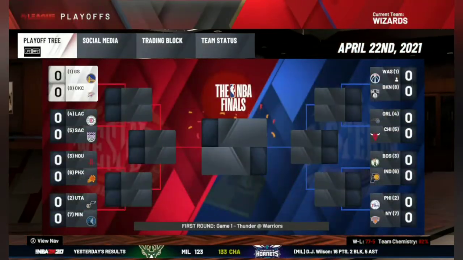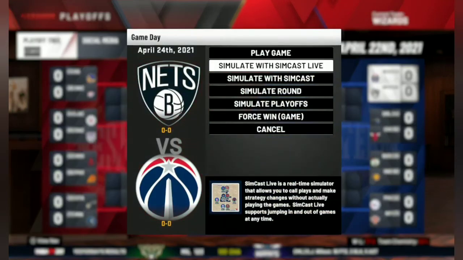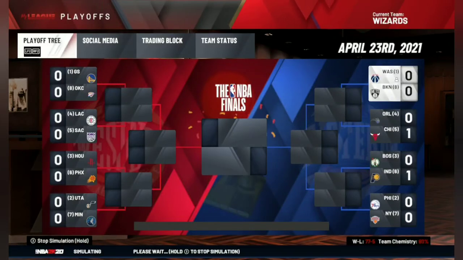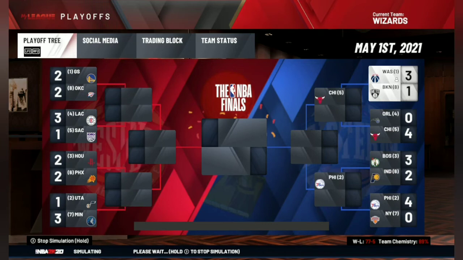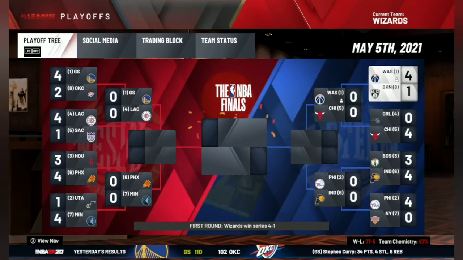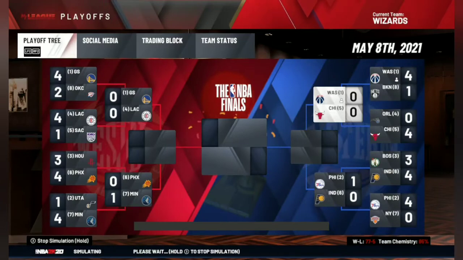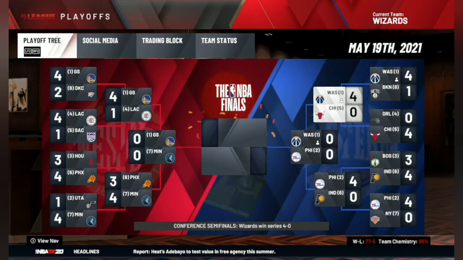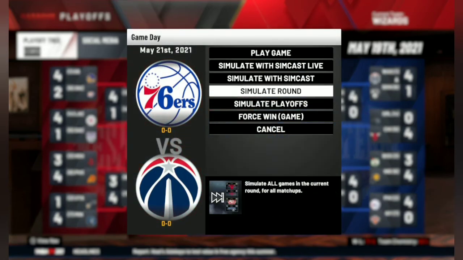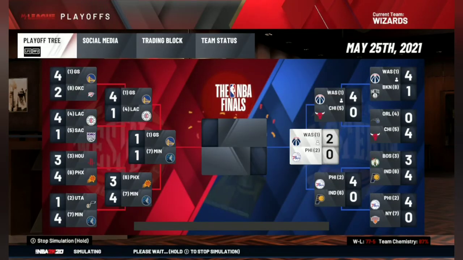Okay, so let's move on to the playoff bracket as we are going up against the Brooklyn Nets in the first round. So let's simulate this round here. And we win in 5 games. So we lose 1 game to the 8th-seeded Brooklyn Nets. Let's move to the Eastern Conference semifinals, as we sweep the Chicago Bulls.